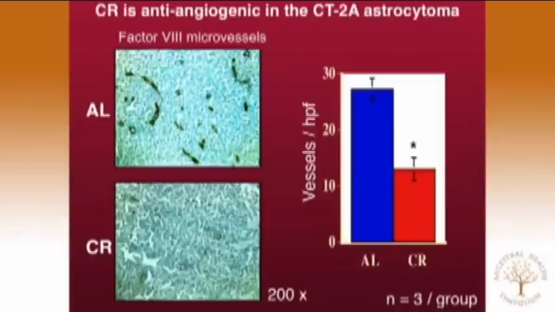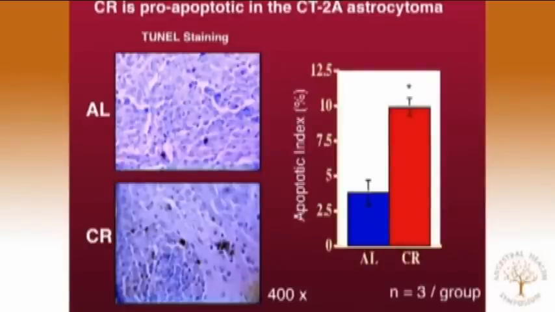The important thing is what's going on inside the tumor cells. We've shown that this is powerfully anti-angiogenic. Blood vessels are significantly reduced in these tumors. You hear about all the anti-angiogenic therapies. There's nothing more powerful than calorie restriction in reducing the vascularization of the tumor. It's also pro-apoptotic. It kills the tumor cells through programmed cell death mechanisms, and we've shown that.